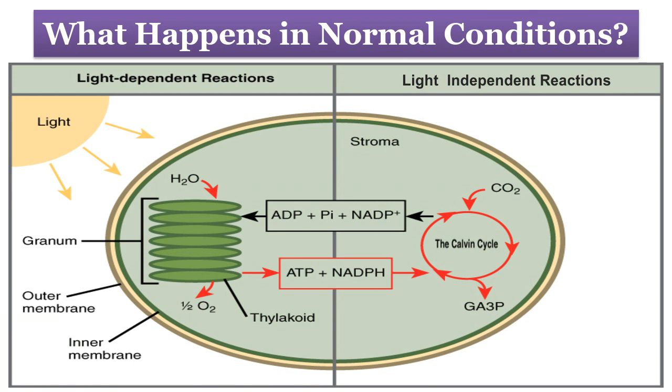The ATP and NADPH produced by the light reaction are utilized in the next dark reaction or light independent reaction, that is the Calvin cycle. In the Calvin cycle, atmospheric carbon dioxide is absorbed and incorporated into carbohydrates. Here ADP, inorganic phosphate, and NADP are byproducts, which then enter the light reaction to get reduced.